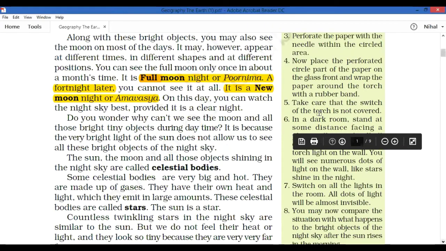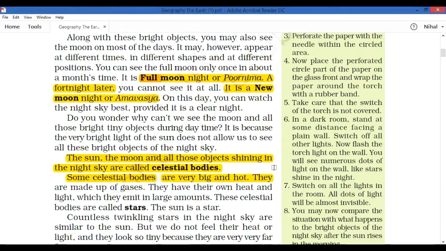That is the night sky. We can see the stars and moon in different shapes. All these together are said to be in the night sky or in the sky. What we can see together is said to be the celestial bodies. Please write it down. The sun, the moon, and all those objects shining in the night sky are said to be celestial bodies. Those who didn't attend my class, please note it down in your notebook.